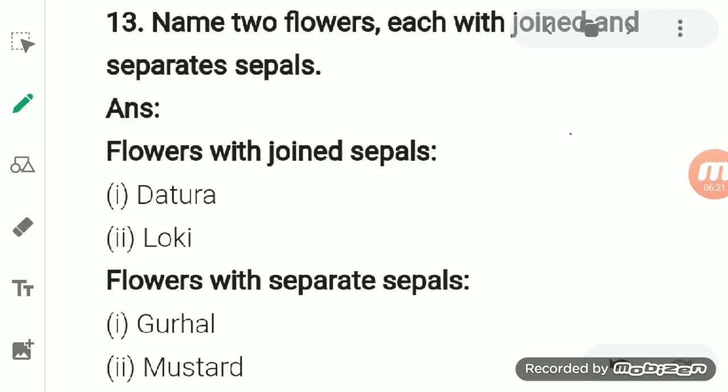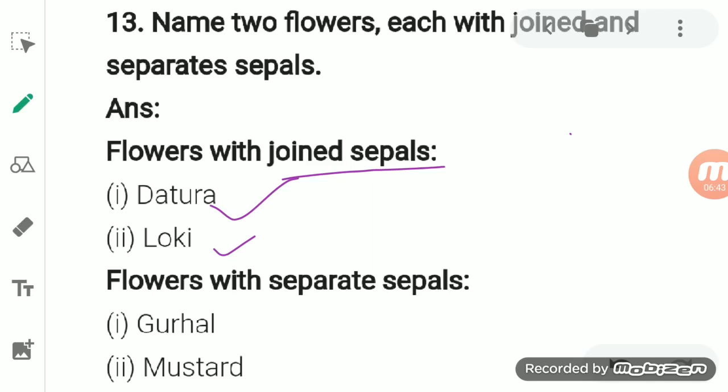So the flowers with joint sepals are Dhatura and Loki. These have sepals which are not separated but joined together.